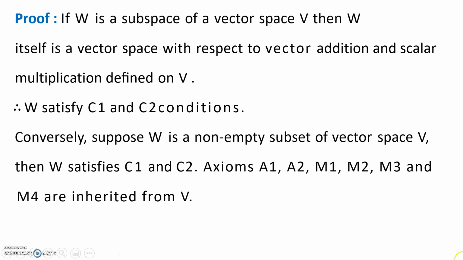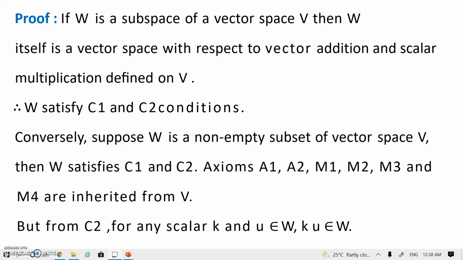Conversely, suppose W is a non-empty subset of a vector space V, and W satisfies C1 and C2. Means W satisfies closure axioms, and addition axioms A1, A2 are inherited from V. Similarly, multiplication axioms M1, M2, M3 and M4 are also inherited from V. But from C2, for any scalar k and vector u belonging to W, ku also belongs to W.